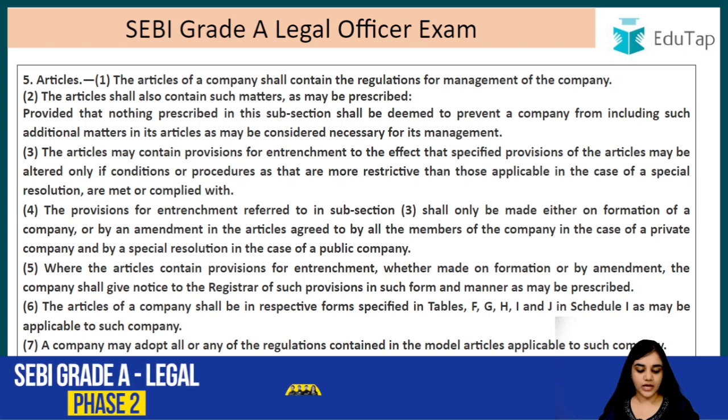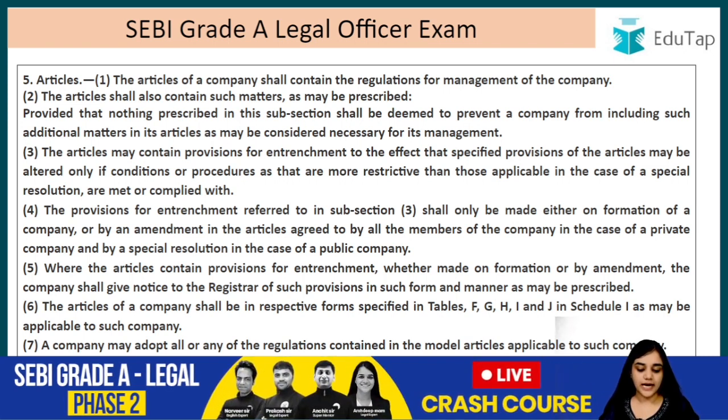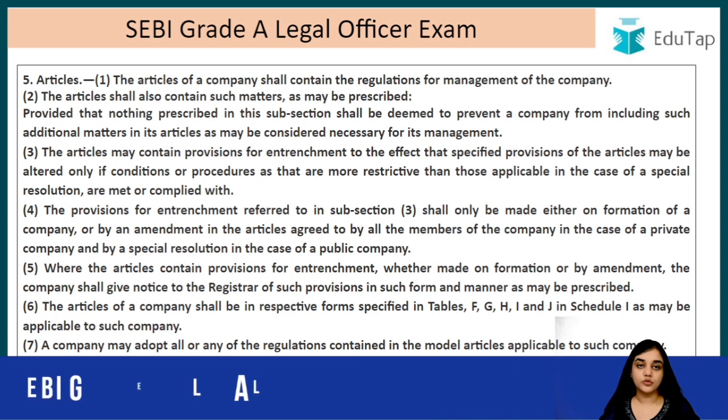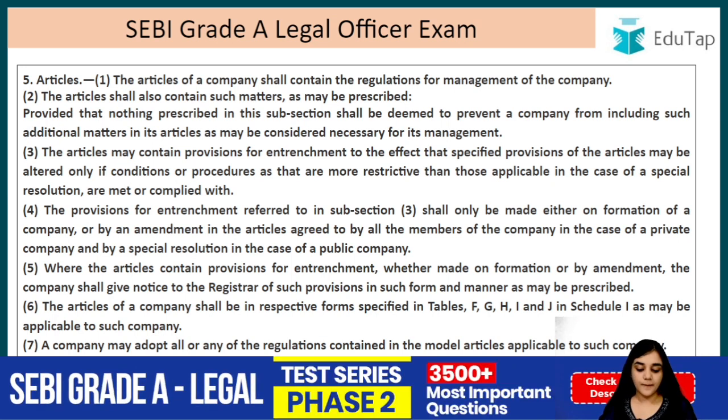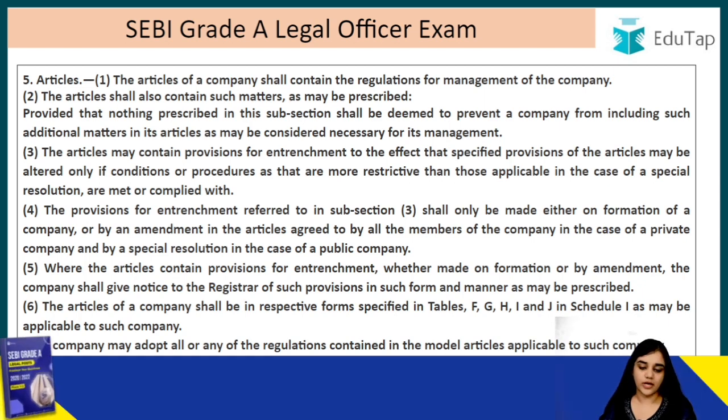The articles of the company shall be in the respective form specified in tables F, G, H, I and J of Schedule 1 as may be applicable to such company. A company may adopt all or any of the regulations contained in the model articles applicable to such company.